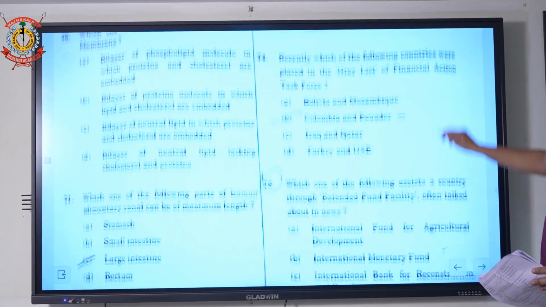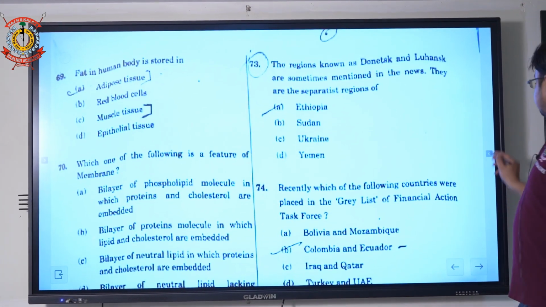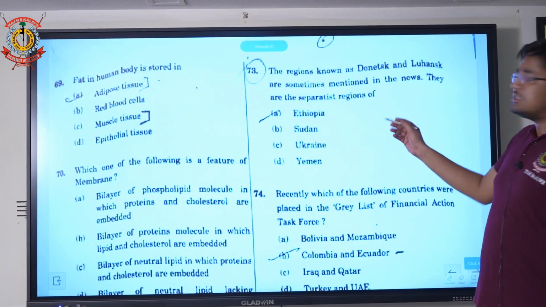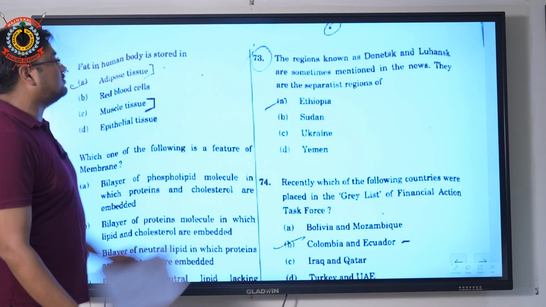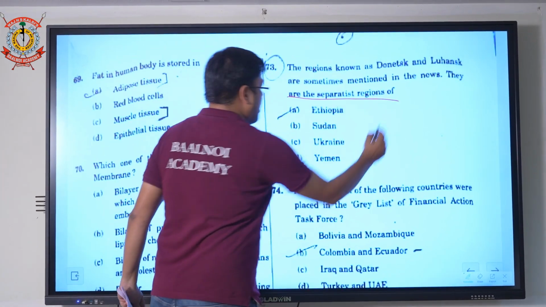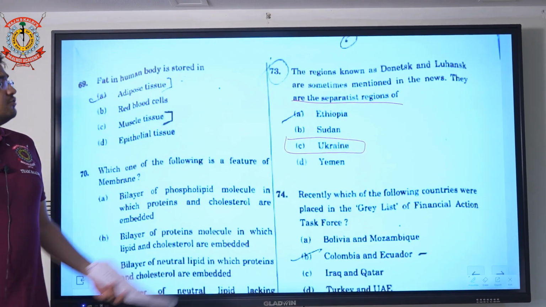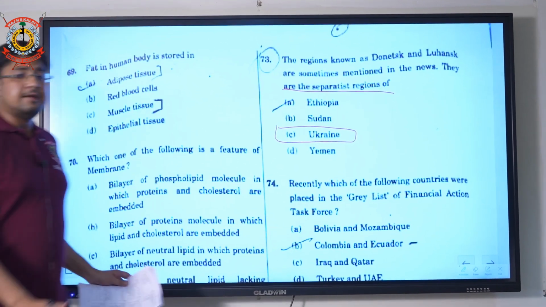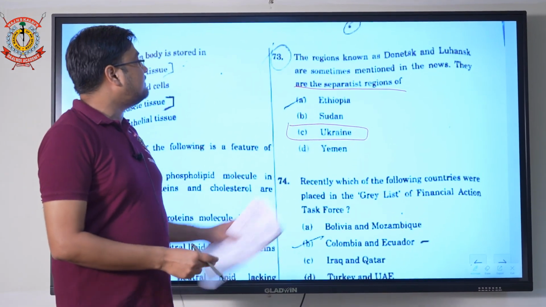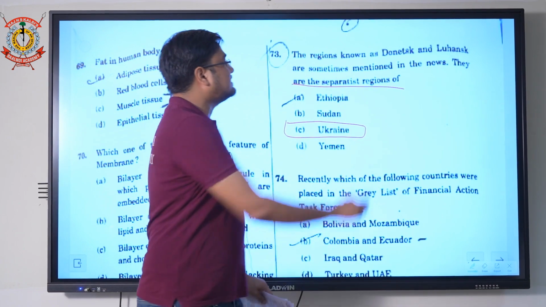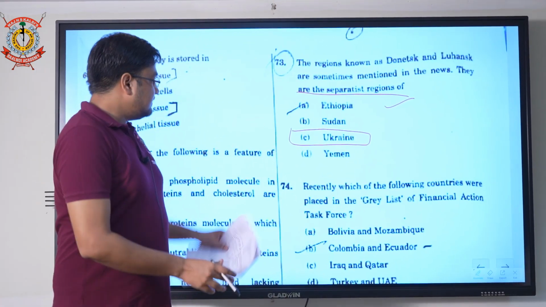Now come to question 73. It talks about Donetsk and Luhansk, sometimes mentioned in the news. It was a very famous question because it was recently in the news. These are separate regions of what? Ukraine, because recently the war has been going on between Ukraine and Russia. So it's a direct current affairs question. Option C is the correct one. Donetsk and Luhansk, sometimes mentioned in the news, belong to Ukraine. The next question.